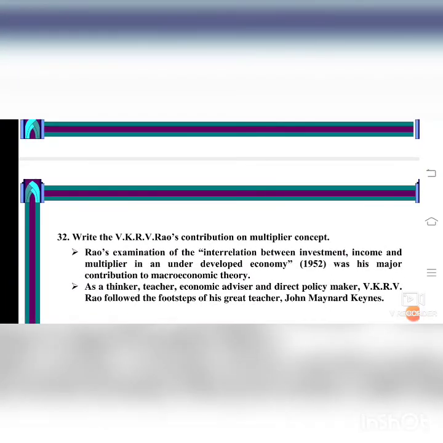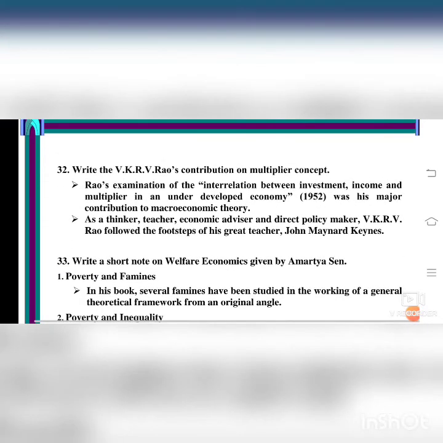Next we will see, write about VKRV Rao's contribution on the multiplier concept. Multiplier concept means about investment, income and multiplier. First we saw about agriculture, then we saw about planning, next we are going to the multiplier concept. Rao's examination of the interrelation between investment, income and multiplier in an underdeveloped economy was his major contribution to macroeconomic theory. As a thinker, teacher, economic advisor and direct policy maker, VKRV Rao followed in the footsteps of his great teacher John Maynard Keynes.